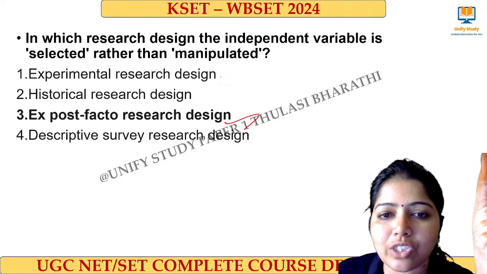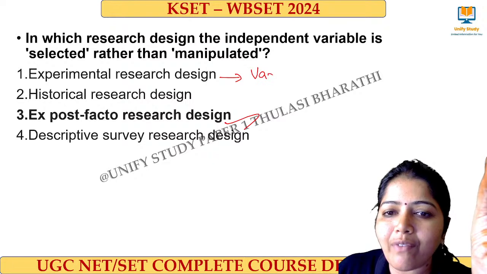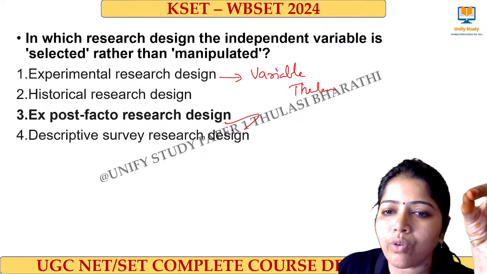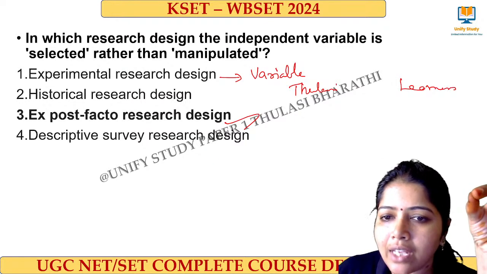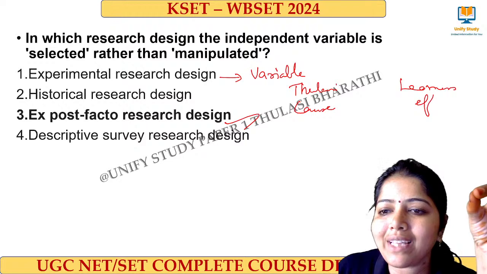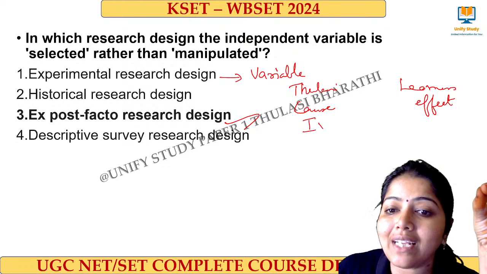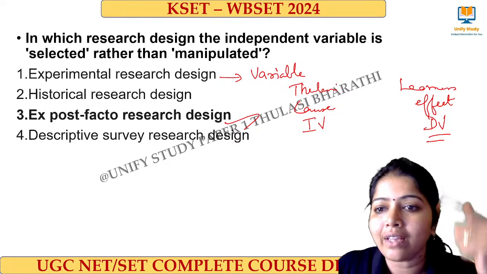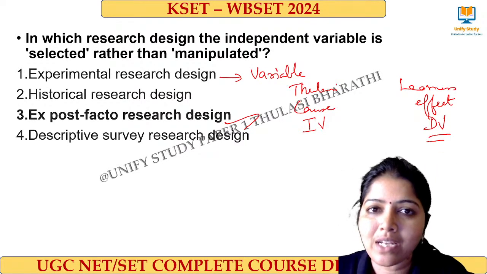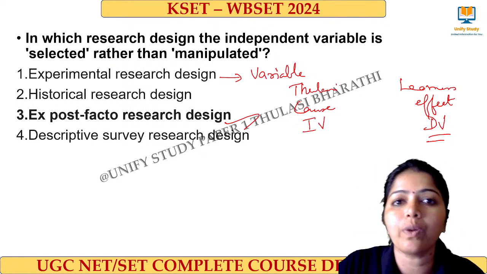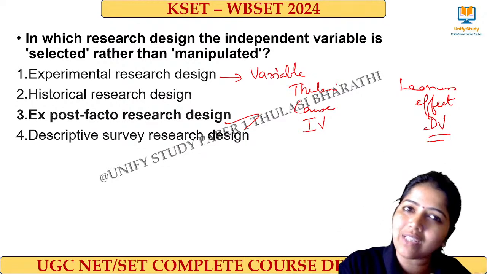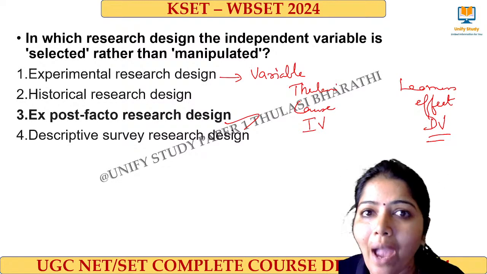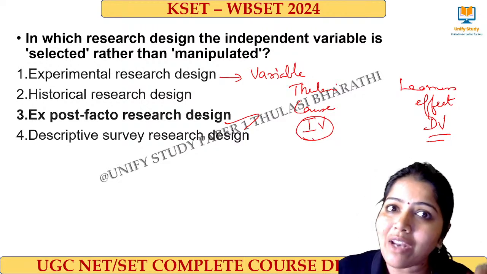In experimental research, listen carefully. Here we will be having the variables. Say for example, now I am teaching you, you are listening. So I'll be acting as the cause. You will be the effect. I'll be acting as the independent variable. You will be acting as the dependent variable. When I change my content, on your side there will be a change. When I give good content, you will receive and do better. If I give less good content, the effect will also be reduced. So the independent variable is the cause, and manipulation will happen here.